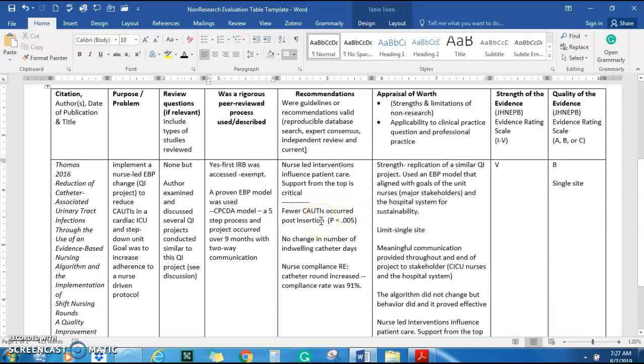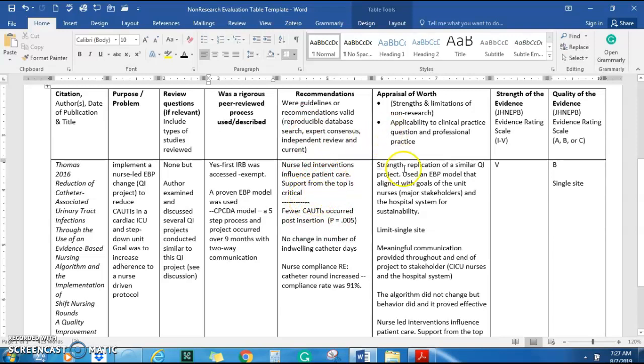They said fewer CAUTIs occurred. That was statistically significant. There was no change in the number of indwelling catheter days, and then nurse compliance really increased. It did increase, and the compliance rate was 91%. So technically not a recommendation, like you will see in clinical practice guidelines or consensus expert guidelines, but I really wanted to get some information in there so it would tug my memory about this QI.